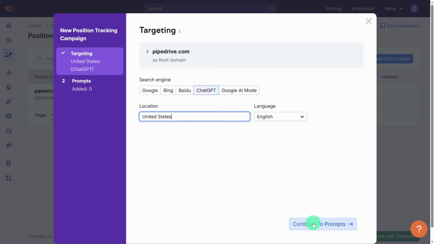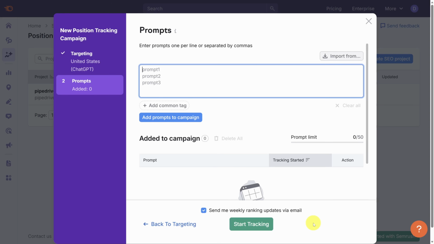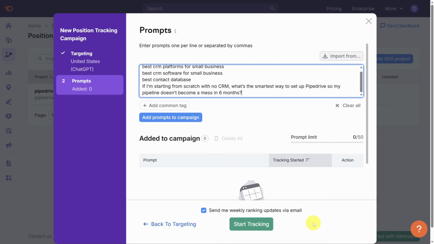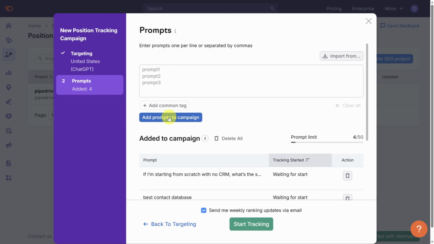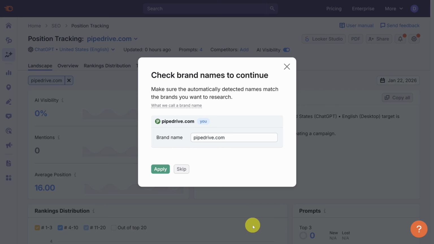Next, it's time to add all the prompts you wanted to track. After you fill in your list, that's one prompt per line, click on Add Prompts to Campaign. Check or uncheck this option depending on whether you want email updates, and then click Start Tracking. It'll take several minutes to start tracking. When it's done, it'll ask you to confirm your brand name.